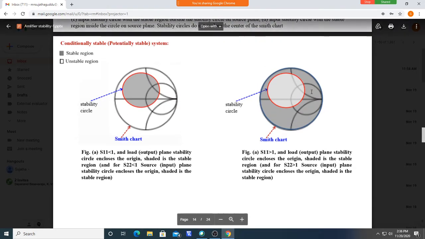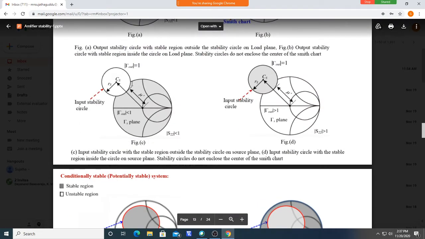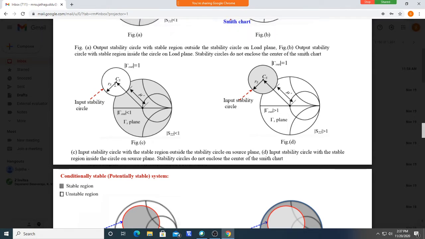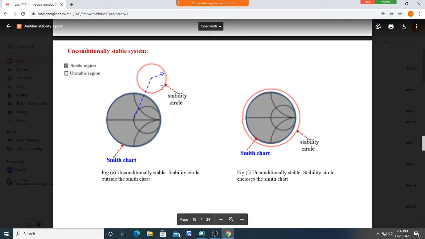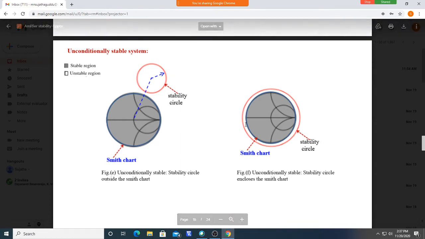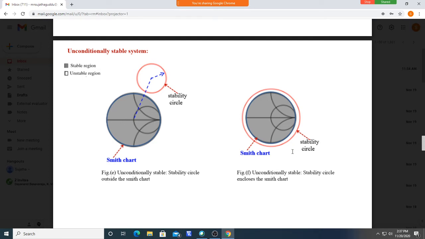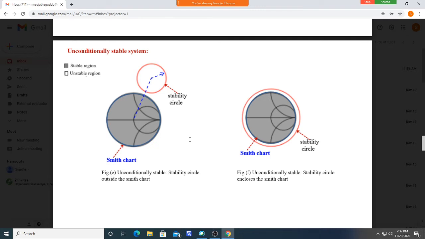A circle may be inside like this, or may enclose only a small portion like this, or any value. It may overlap a part of the Smith chart, or the stability circle may be outside like this. But in this case, the stability circle is completely enclosing the Smith chart. This may happen while you are drawing the circle. These cases may come. Now, how to choose the ZS values?